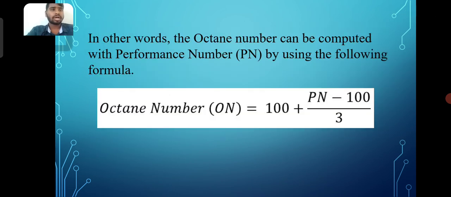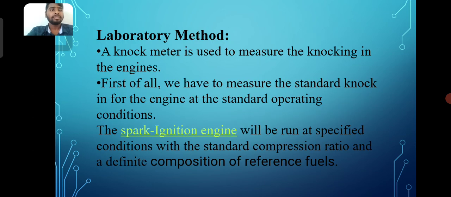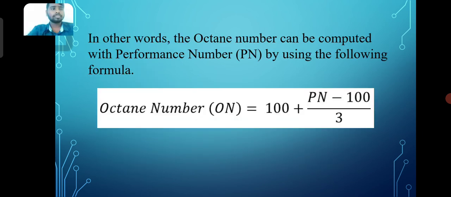In other words, the octane number can be computed with the performance number Pn by using the following formula: octane number ON equals 100 plus (Pn minus 100) by 3.